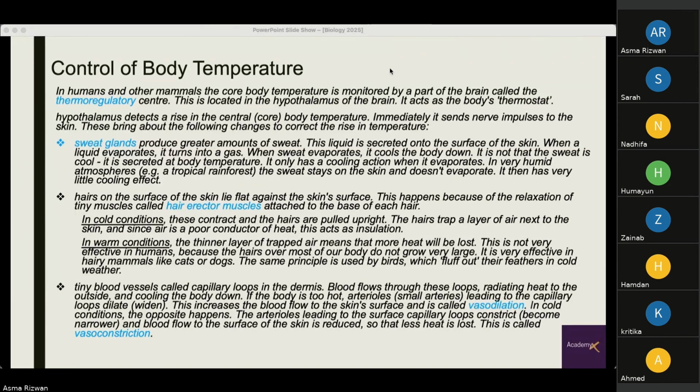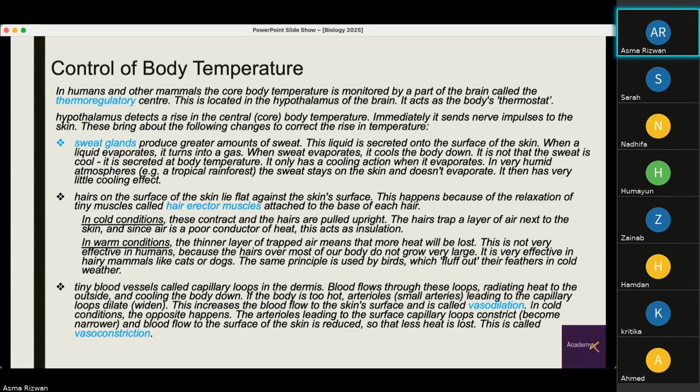Okay, coming back. So the following changes happen to correct the rise in temperature. The sweat glands produce greater amounts of sweat. This liquid is secreted onto the surface of the skin. When a liquid evaporates, it turns into gas. When sweat evaporates, it cools the body down. So it is not actually the sweat which is cool.